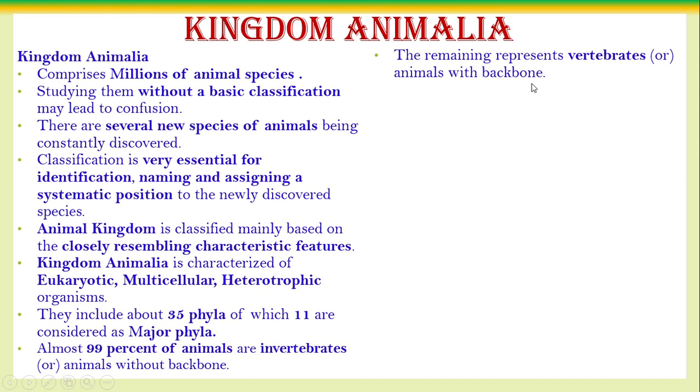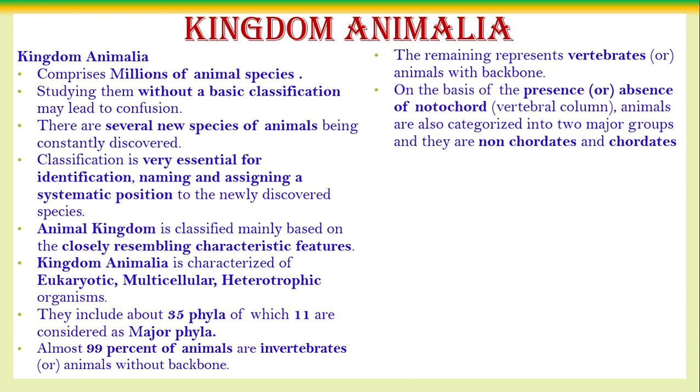So it is clear the animal kingdom Animalia is classified into two groups, two major divisions. One is invertebrata, another one is vertebrata, with backbone, without backbone அப்படின்னு சொல்லுவோம். Right. On the basis of the presence or absence of the notochord, that means the backbone, the individuals which belong to kingdom Animalia are generally classified into two. One is non-chordate, another one is chordate.